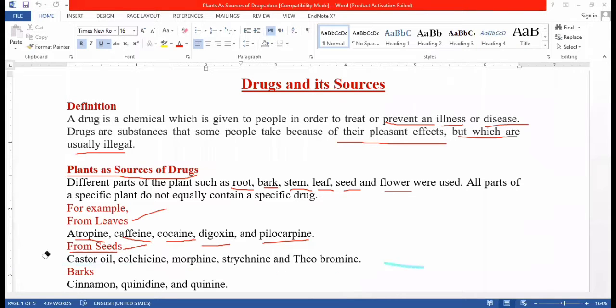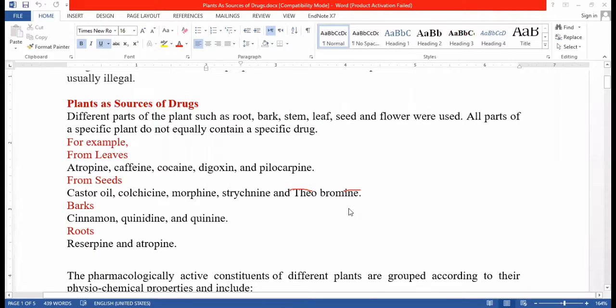Some drugs are also obtained from the bark of different plants, especially the bark of cinnamon, quinidine, and quinine. Drugs are also obtained from the root. These drugs are known as reserpine and atropine, which are obtained from the root.